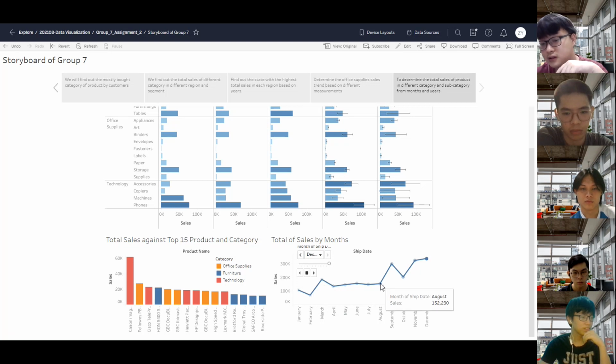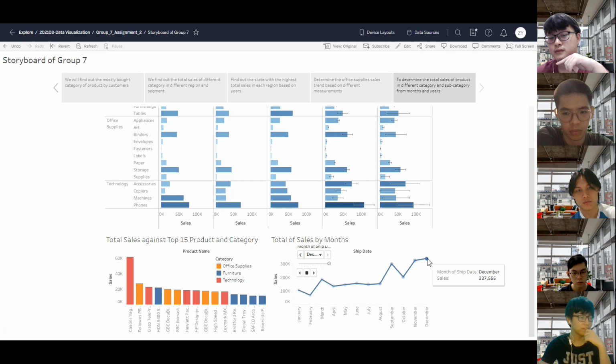August to September it increased, while September to October it decreased. October to November it increased, and in December it slightly increases. That's all for my presentation on my storyboard.